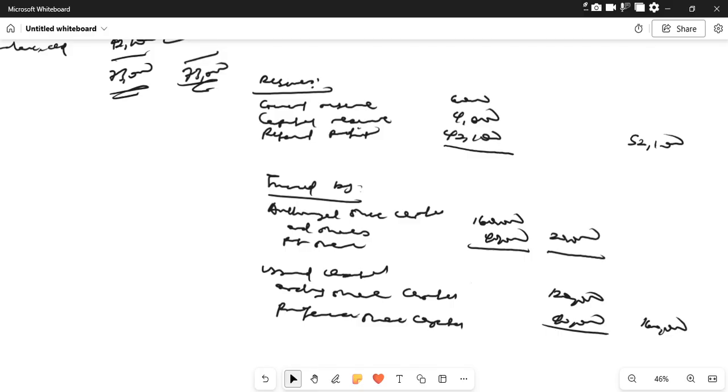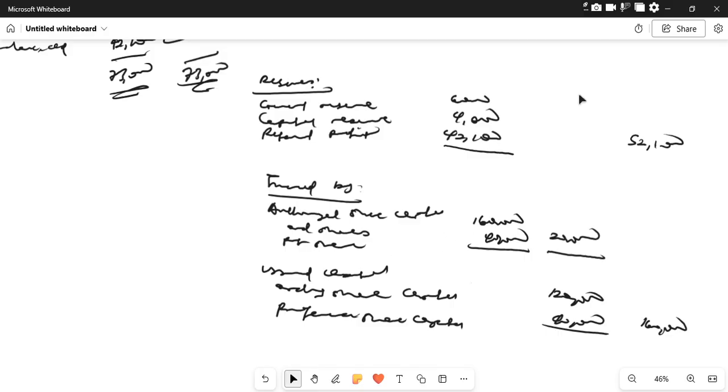Now, the interim dividend has already been paid. So, assuming that it has not been paid, it becomes a liability. But in this case, it has been paid and charged against the profit. So we don't need to bring it down to the liabilities again because it has been paid already. So we have our figures here.